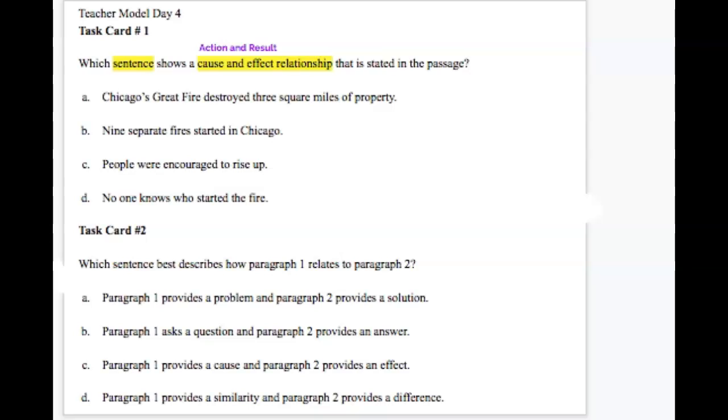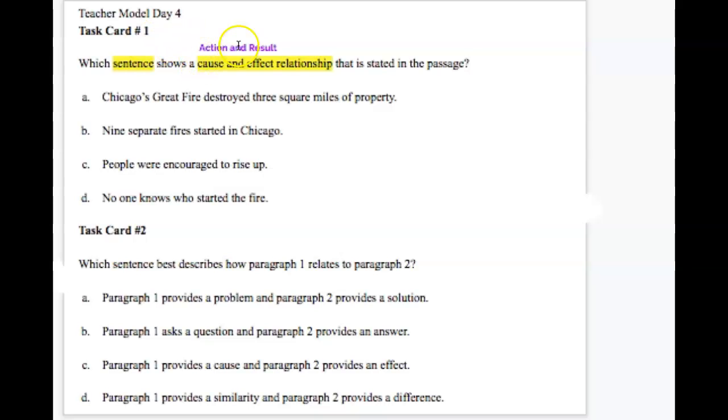Okay, now we're going to read the first question. Which sentence shows a cause and effect relationship, so an action and a result, that is stated in the passage? So now this question is talking back to the Chicago fire. So A, Chicago's Great Fire destroyed 3 square miles of property. B, 9 separate fires started in Chicago. C, people were encouraged to rise up. Or D, no one knows who started the fire.